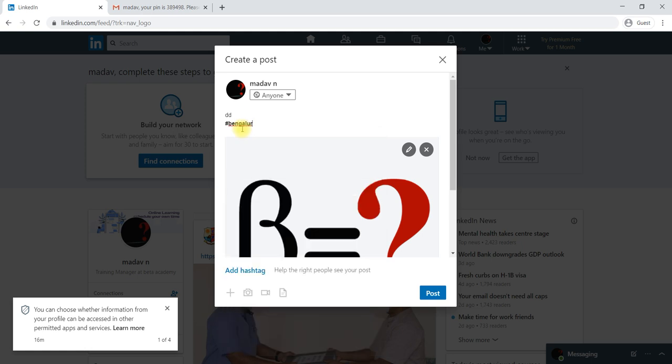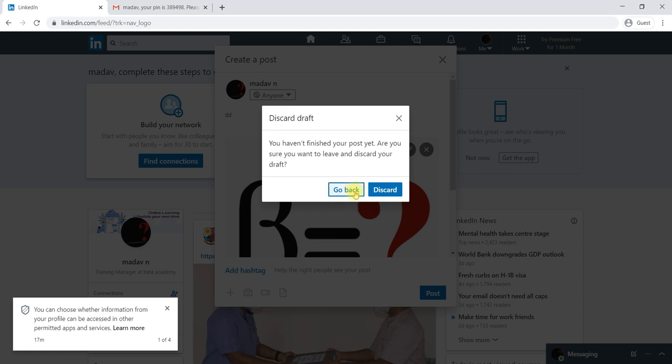Like that we can add hashtags, so that the relevant profiles, or a person whom you would like to tag, can also be added in a hashtag, and we can post it. So this way you can create a post.